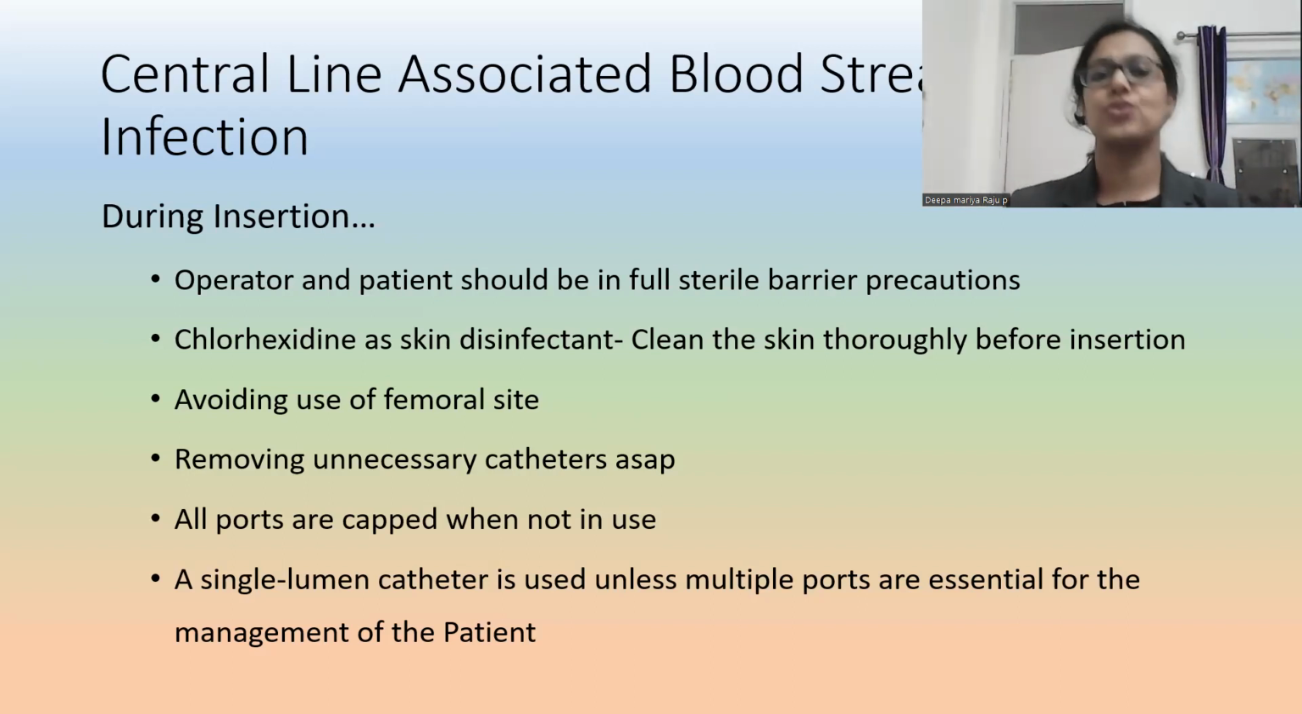Now, avoiding use of the femoral site. A central line is a catheter which we are inserting into a central vein. Usually the central veins are, which all are they? One is the jugular, another one is the subclavian, another one is the femoral. So femoral is mostly avoided. Why? Because the chance of getting contaminated is very high.